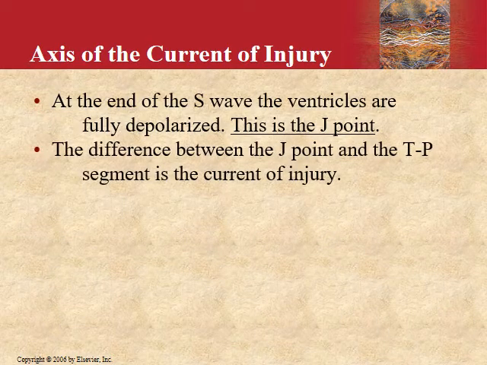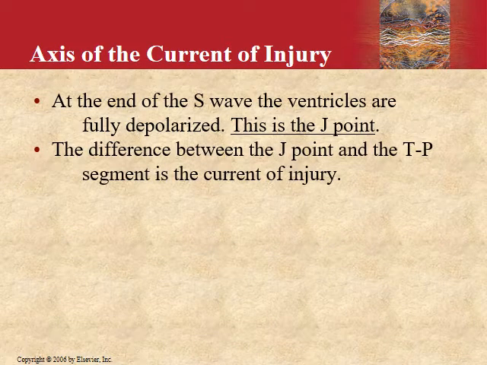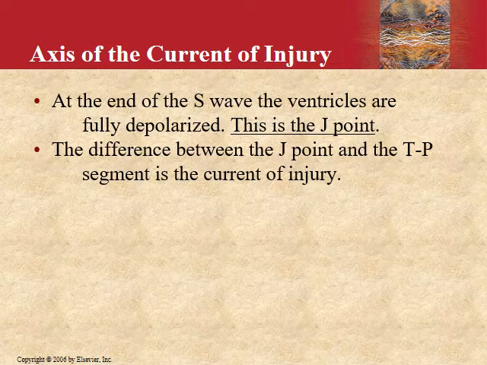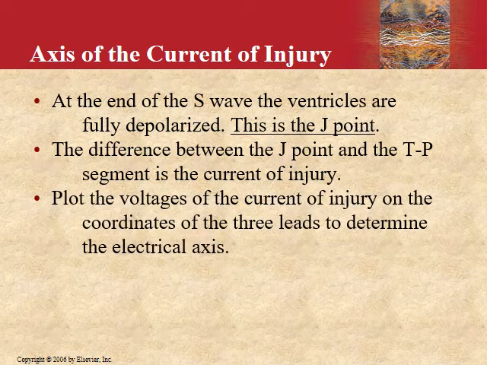So we have certain points on the ECG to recognize. First of all, at the end of the S wave, the ventricles are fully depolarized, and this is called the J point. The J point and the TP segment should be on the same line. If they are not on the same line, it means that there is some injury in the heart and there is a current emitting from it.